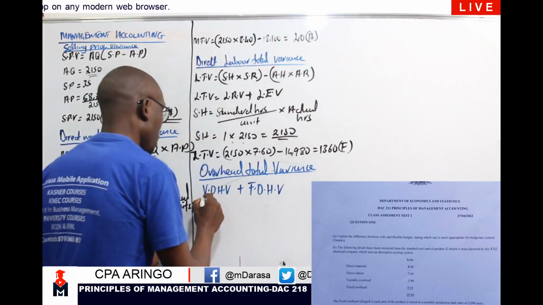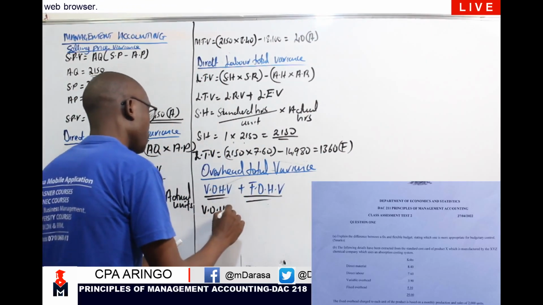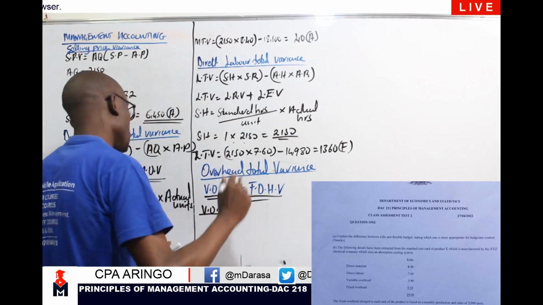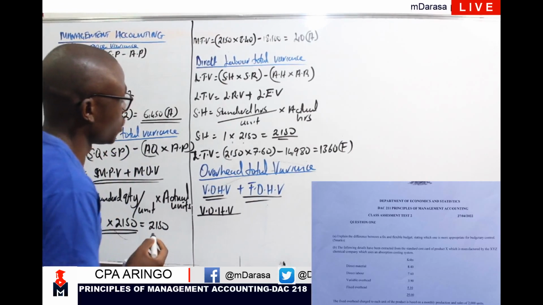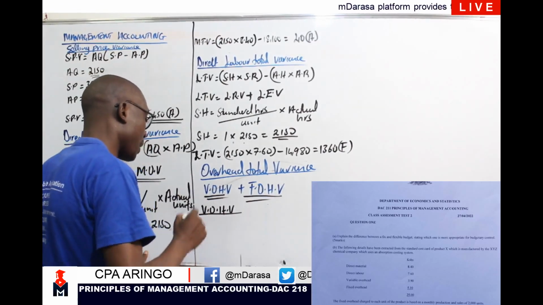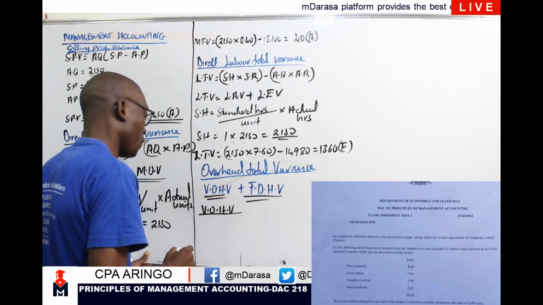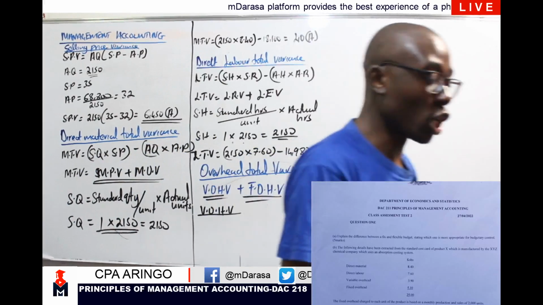So we start with variable overhead variance, where I'll be talking of two. Number one, we are going to start with the variance known as variable overhead efficiency variance. We proceed to variable overhead expenditure variance.